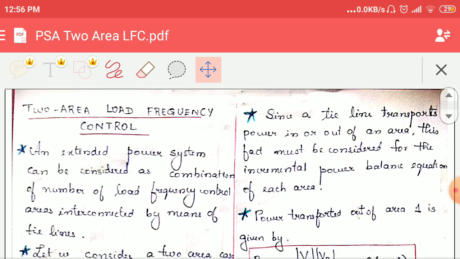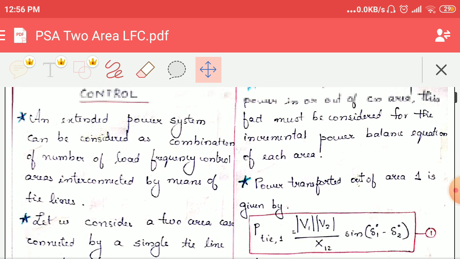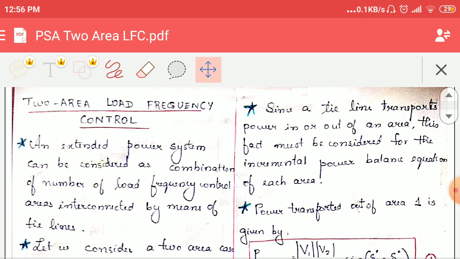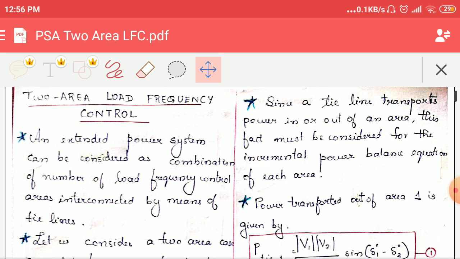Now we are going into the power transported. Normally, when we are considering the tie line power transportation, we can say that the tie line transports the power either into or out of the control area. So this should be considered while we are considering the incremental power balance equation.